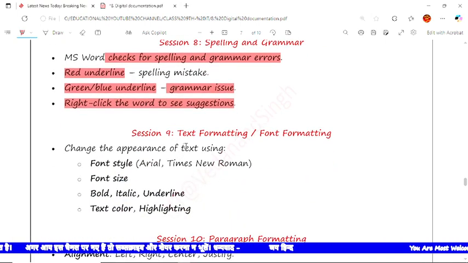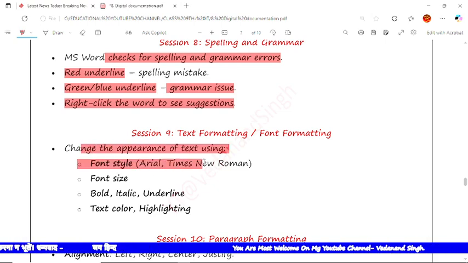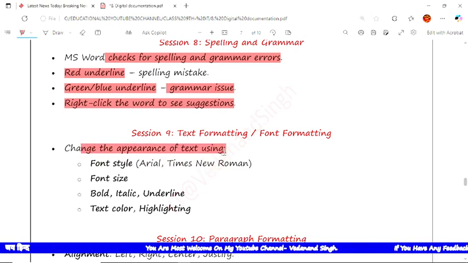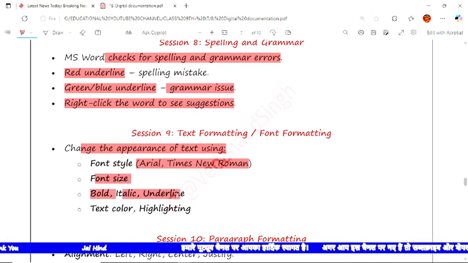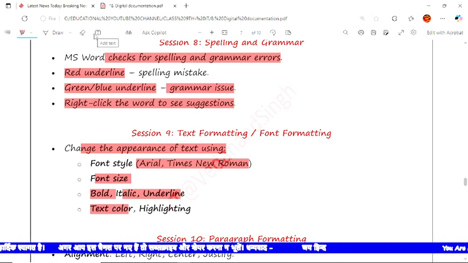Now the next is text formatting or font formatting. We can change the appearance of the particular text using font style. In the font style there are Arial, Times New Roman, and so many others here. Suppose I have taken this one here, so you can use it with any. These are generally font styles. Font size, we can increase and decrease the font size. You can make the word bold, italic, underline. So next is text color and highlight. We can change the text color and highlight the word also.